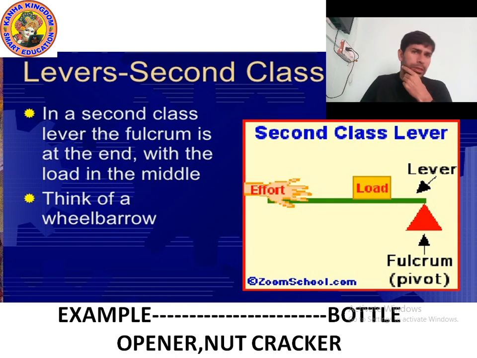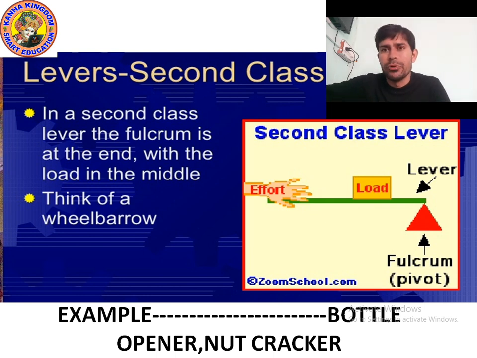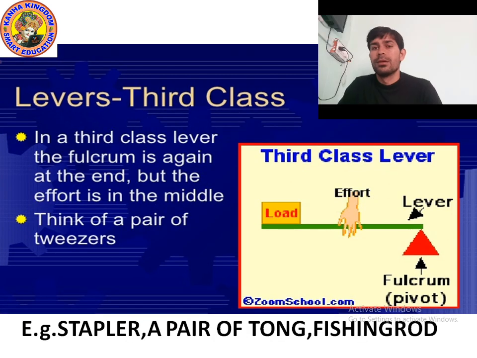Now let's talk about the third class lever. Okay, it's third class lever. So in a third class lever, as you can see, effort is at the center and the fulcrum is at the last.